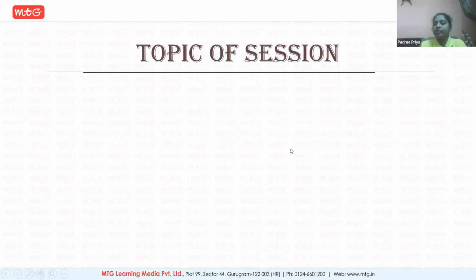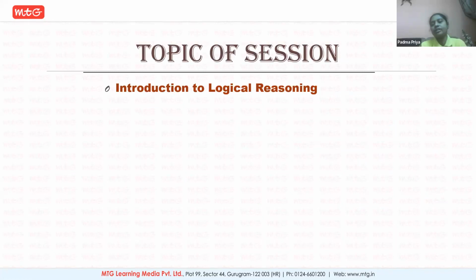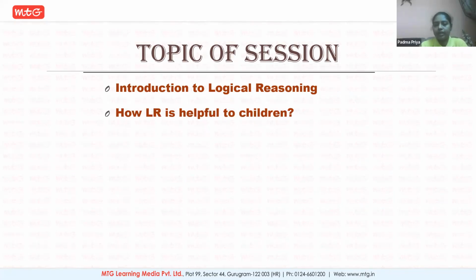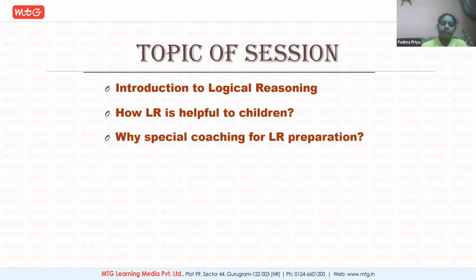So what are the things that we are going to discuss today? First, we'll see an introduction to logical reasoning. First, I'll introduce you to what is logical reasoning. Then, how it helps you. How LR is helpful to children. LR means logical reasoning. Why special coaching for logical reasoning preparation? So, why do we need coaching? That is also important to be known.